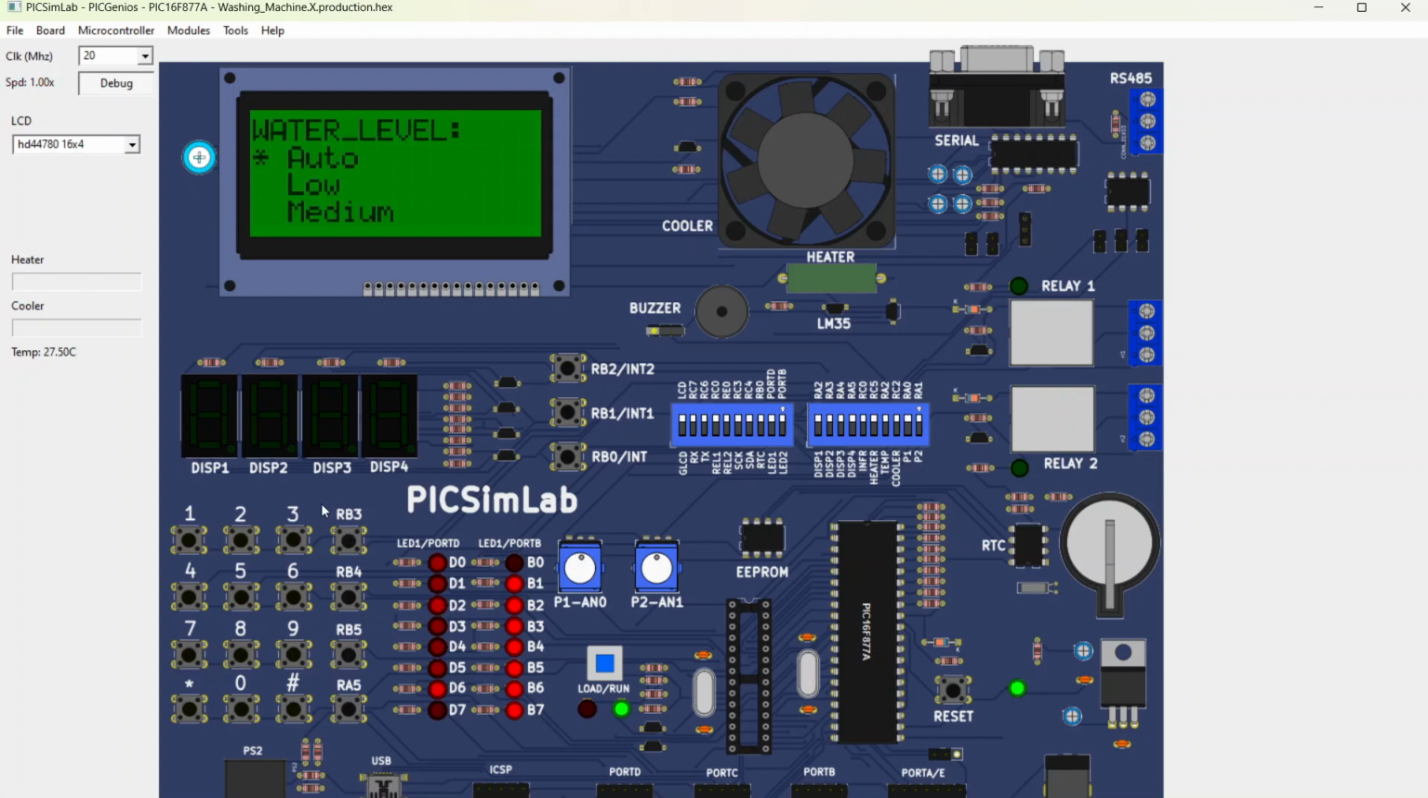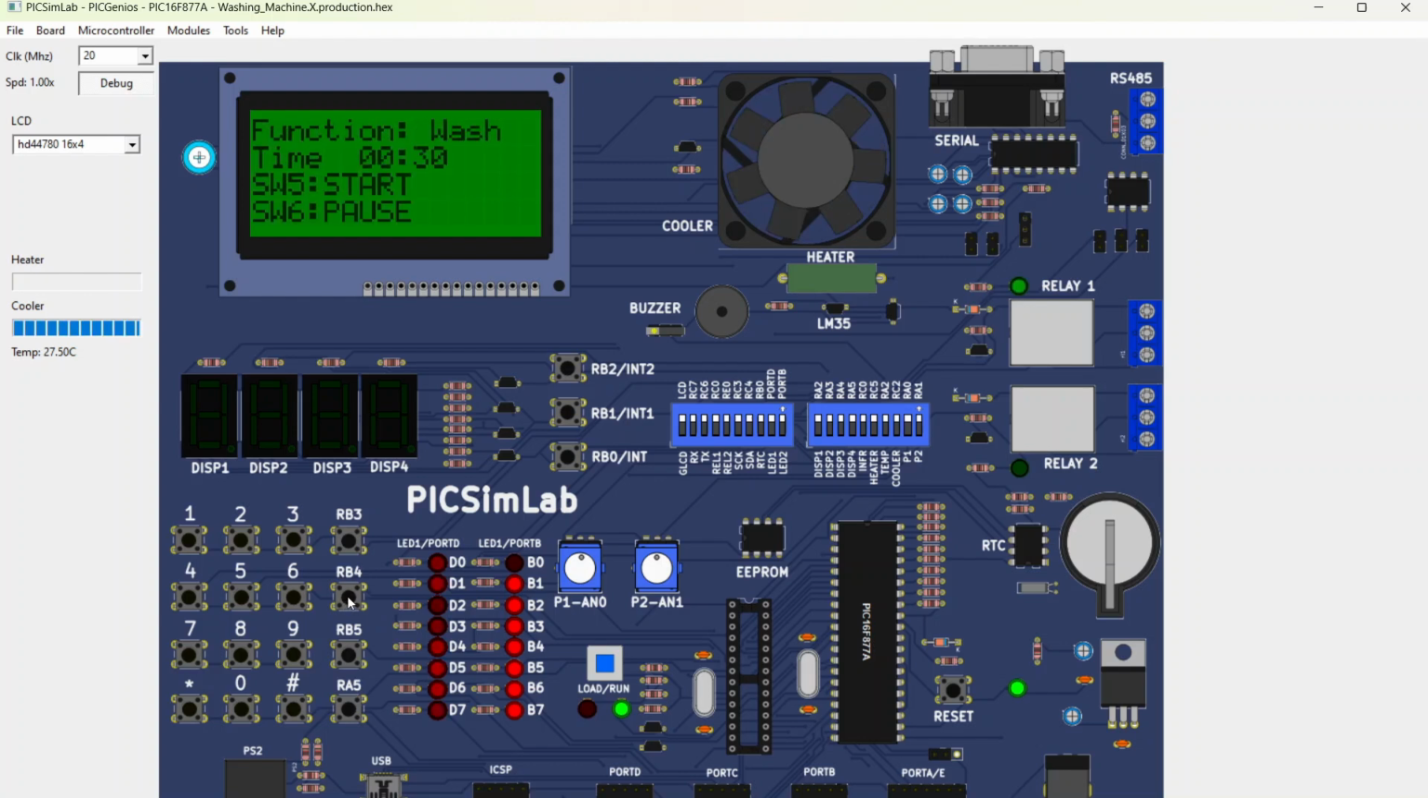In the code, we have given some delays to the switches so that they know when to function how. Here it is also showing auto, low, medium. Now if you single click, it will scroll down. Long press on switch 4 and it will change to the next screen. See, here it is saying switch 5 to start and switch 6 to stop. So let's start our simulation.